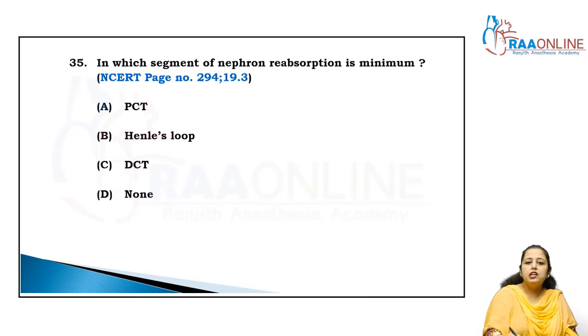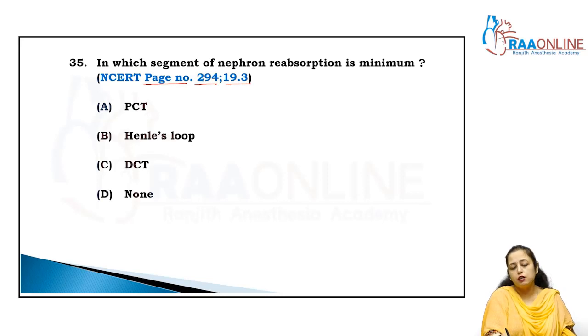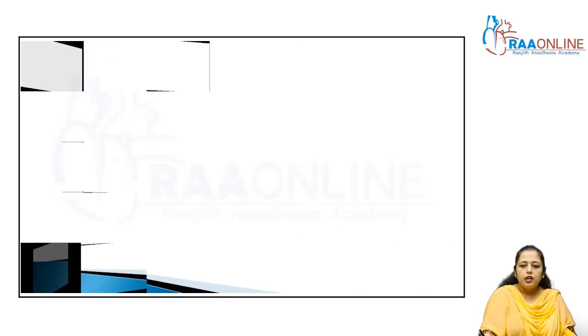Come to the next question. In which segment of the nephron is reabsorption minimum? We already discussed it. It is given in page number 294, 19.3, that is functions of the tubules. In loop of Henle, the first line is there, reabsorption is minimum here. So the answer is the Bombay.